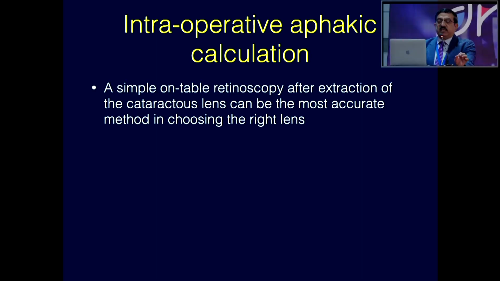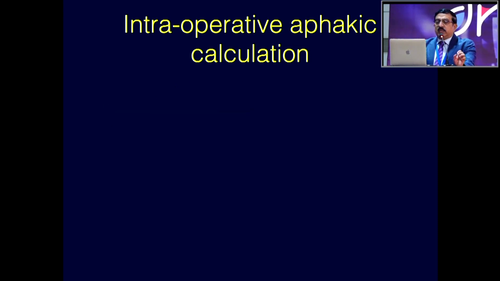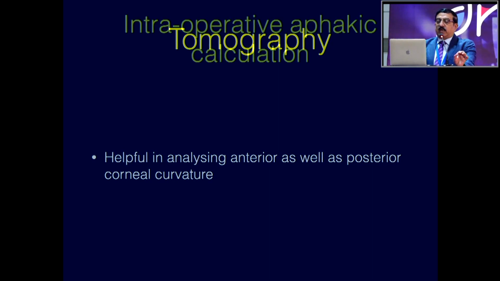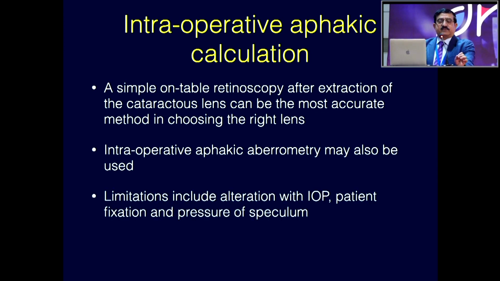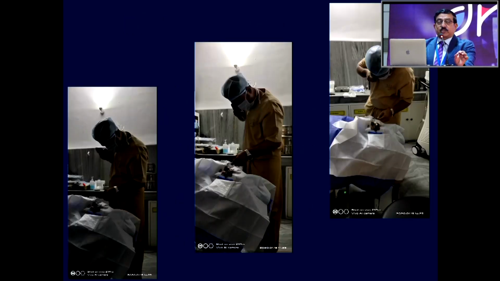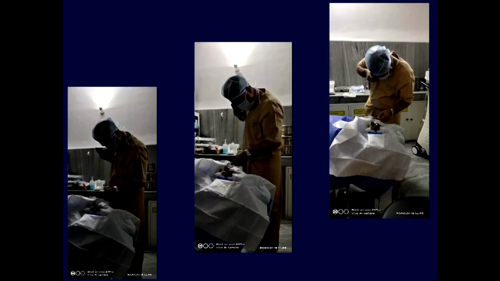It's a very important technique: an on-table retinoscopy in the patient undergoing cataract surgery, after the cataract has been removed and he is lying in that aphakic state. It takes just a little while to do an intraoperative retinoscopy. Aphakic aberrometry can also be done, but this is very difficult and very expensive. Limitations, of course, are the intraocular pressure, the patient fixation, and the pressure of the speculum. But yet, it will actually prevent a post-operative refractive surprise.